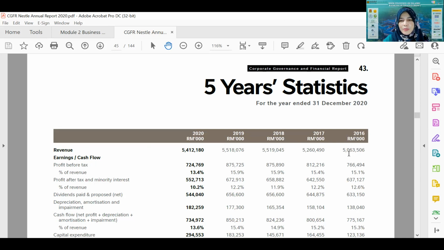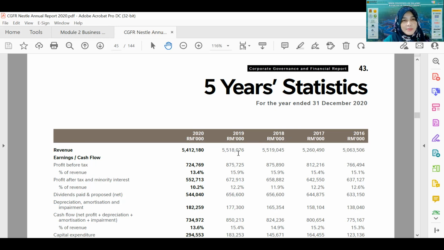you can see how the turnover or the revenue has been increasing from 5.06 to 5.2. This is actually billion, because it has the 30 up there. So this is not million, this is actually billion, 5 billion ringgit of revenue in the year 2016. In 2017, it increased to 5.26, and then in 2018 increased further to 5.5 billion. However, in the year 2019 it decreased a bit, not so much, from 5.519 to 5.518.